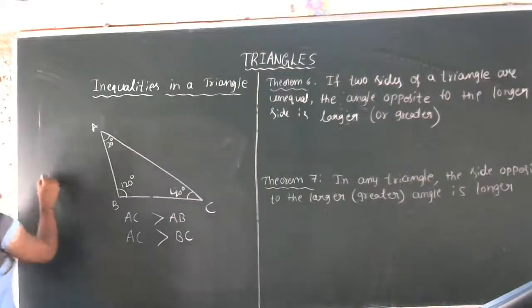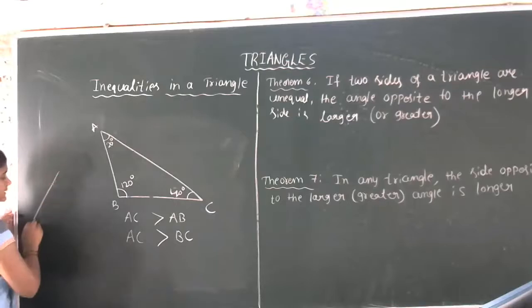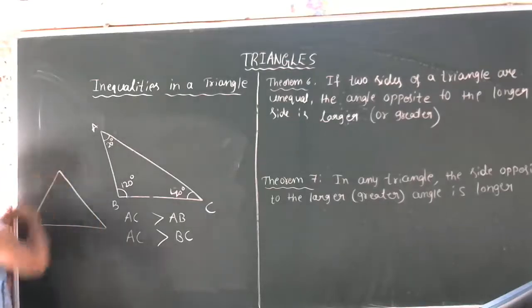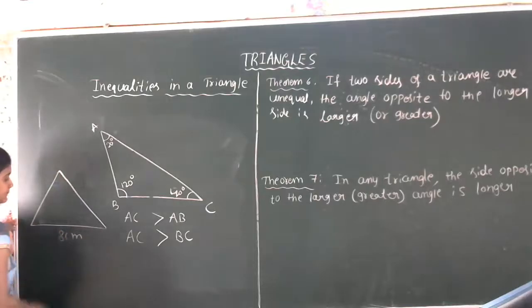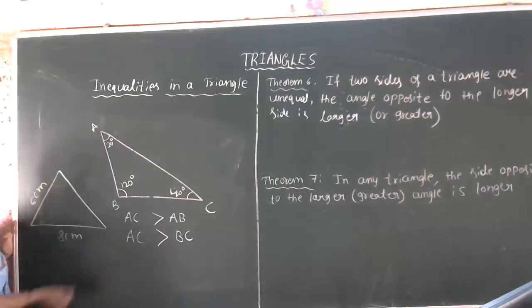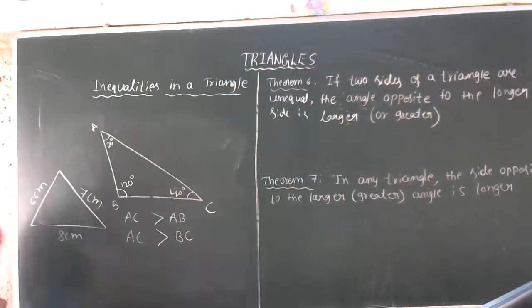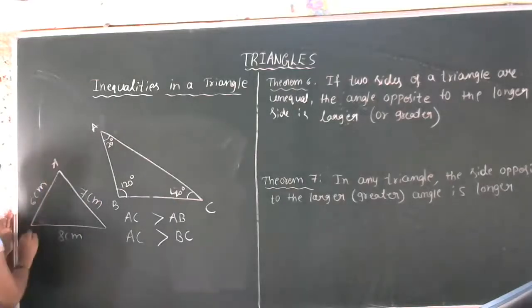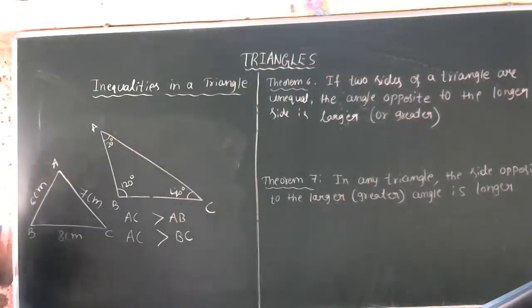Okay, so now let us take one more triangle here, like this. Now we'll discuss the measurement here. This is 8 centimeter. Then this is 6 centimeter. This is somewhat 7 centimeter. So now which is the greatest? Triangle ABC. Naming is very important. Now, which is the greatest side here? AB, BC, AC measurement is given, but angle measurement is not given.